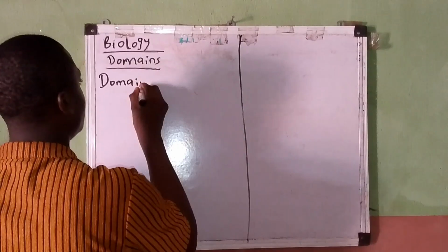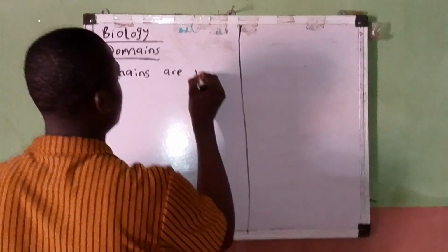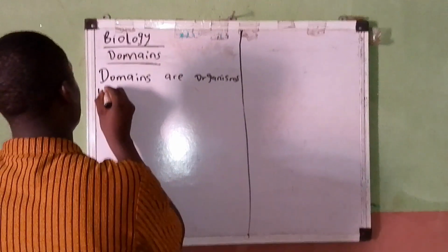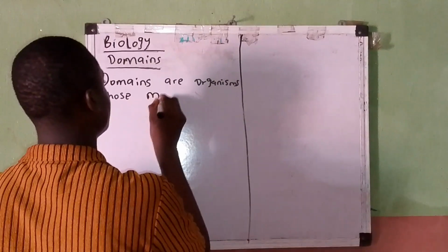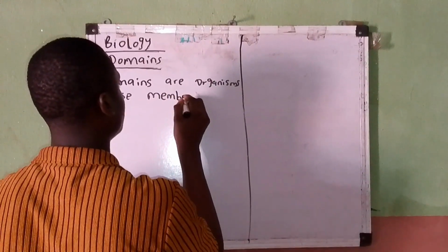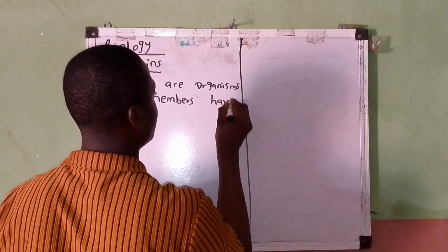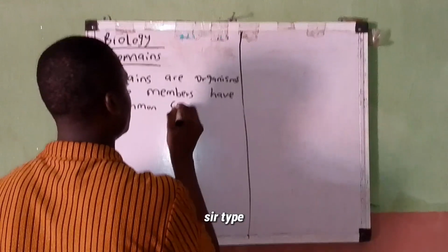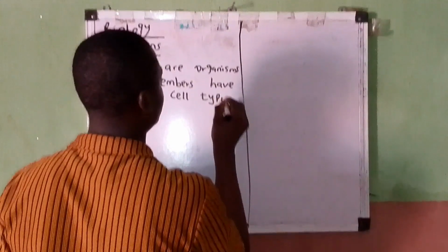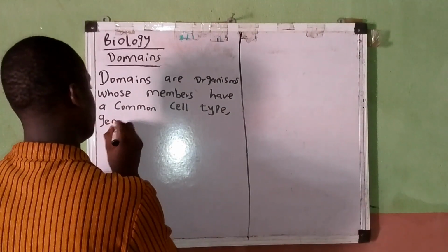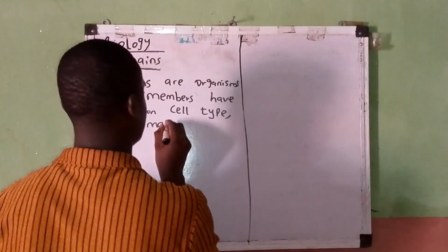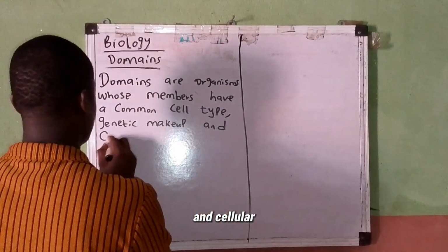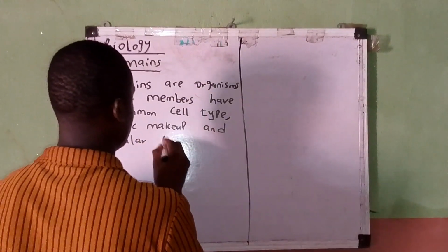Domains are organisms whose members have a common cell type, genetic makeup, and cellular organization.